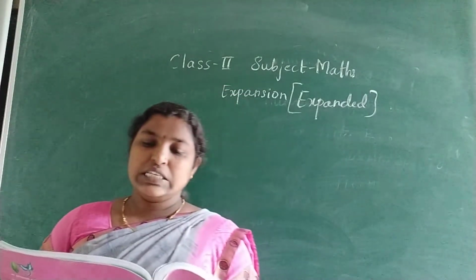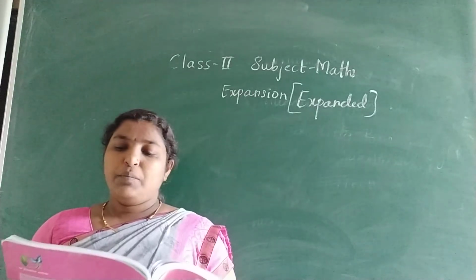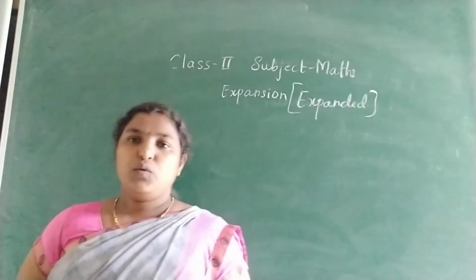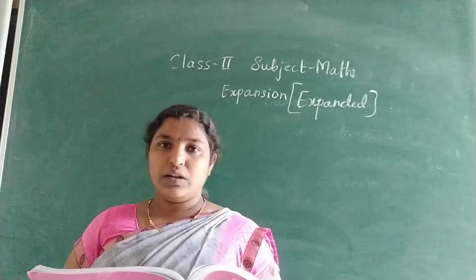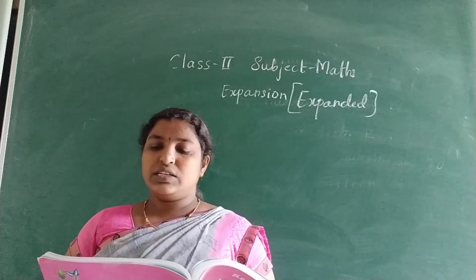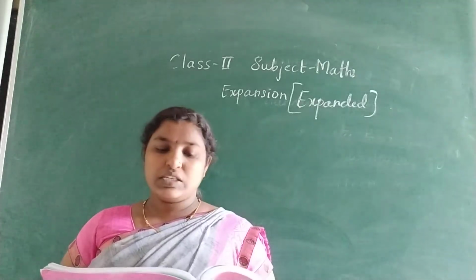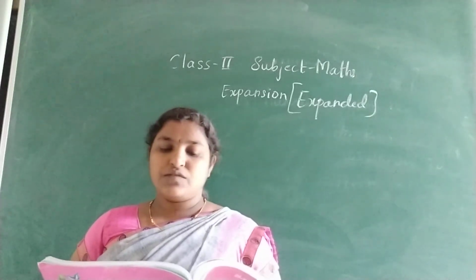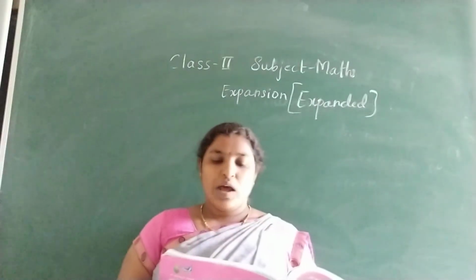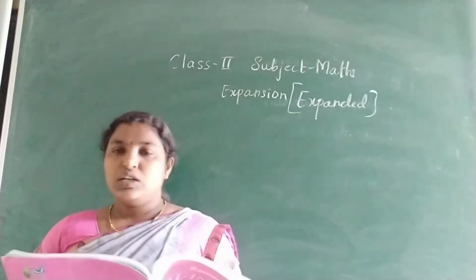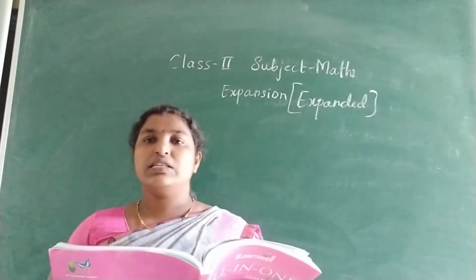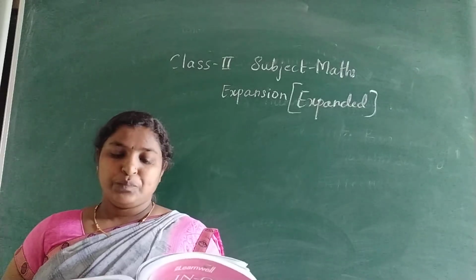Place value of a digit in a numeral depends upon its place or position in the numeral. For example, let's consider the place value of each digit in 576. Arrange the number 576 in the place value chart. Ones, tens, hundreds. So 6 is in ones place, 7 is in tens place and 5 is in hundreds place.